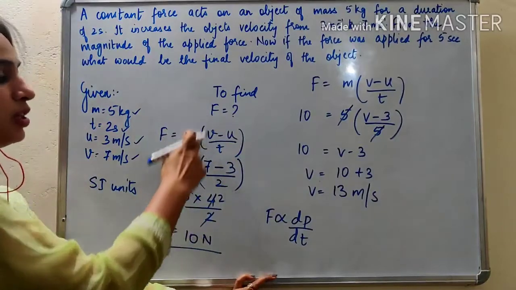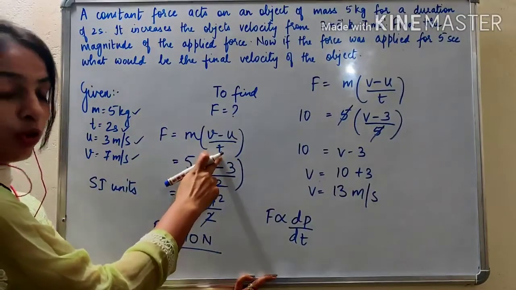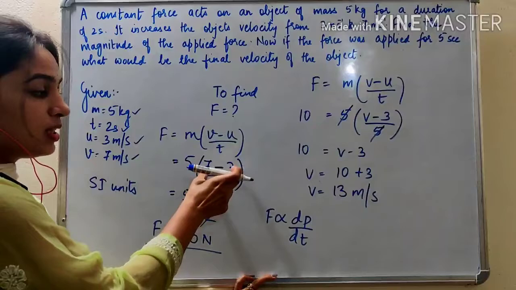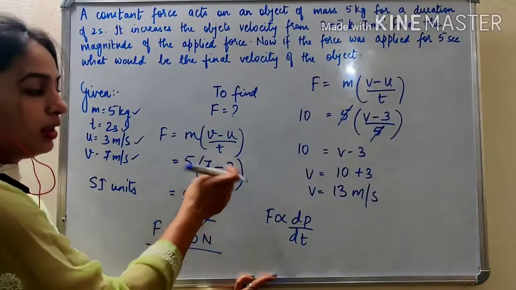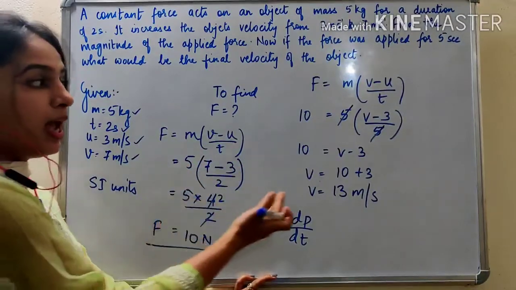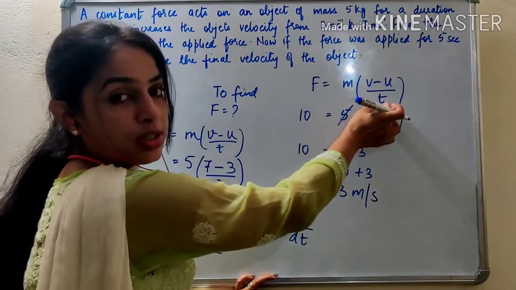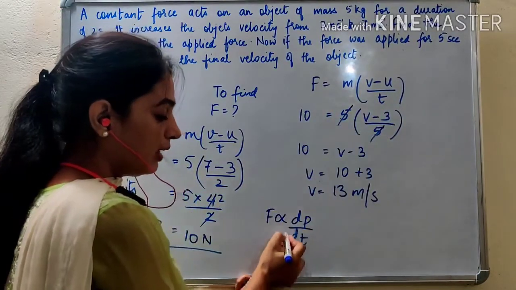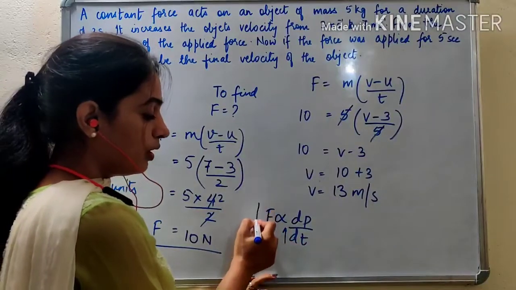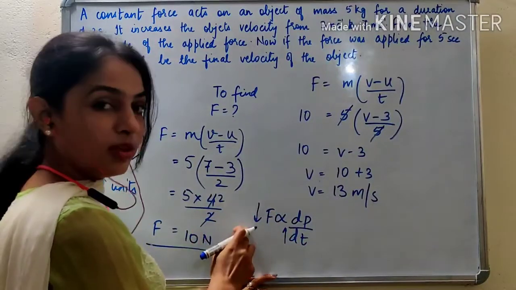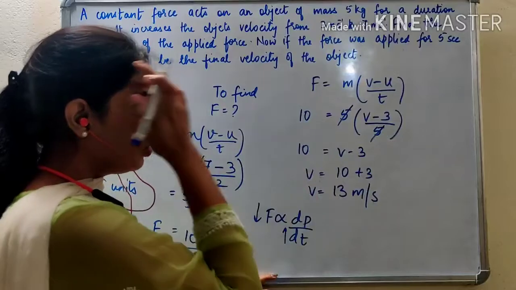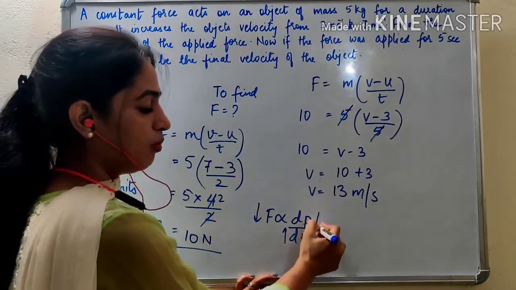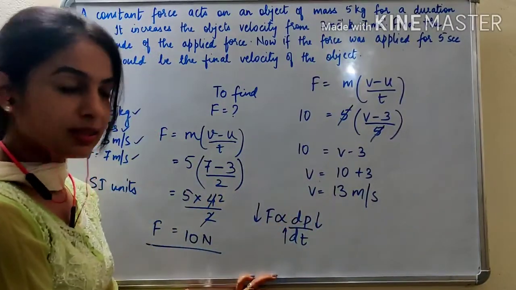So see here, initially this force was applied for 2 seconds. So change in momentum was 4, 3 minus 7, right? And now if the time for which the same force is applied is increased to 5 seconds, you are increasing the time, so the force will decrease. If force will decrease, then your change in momentum also should decrease, right?